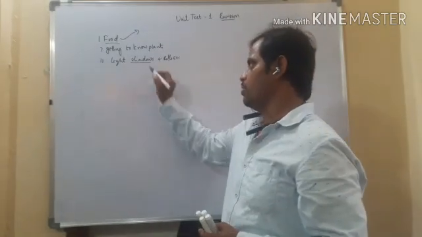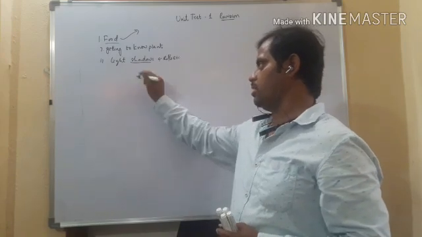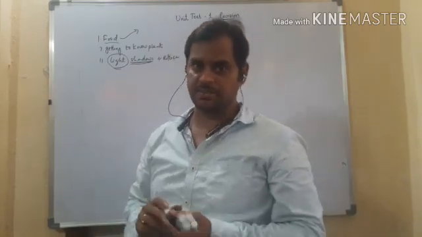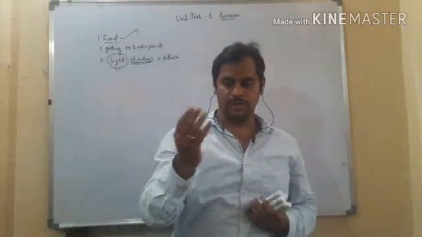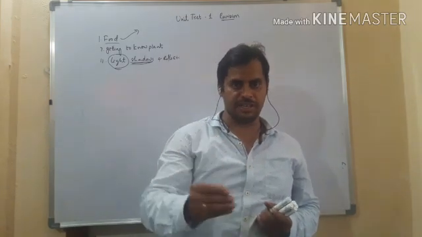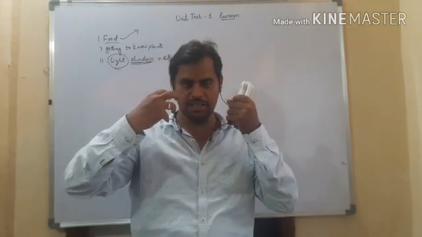And come to shadow. When light falls on an object, according to the penetration of light, things are of three types. What are they? Transparent, translucent, and opaque material. Transparent means it can pass the total light rays, right?